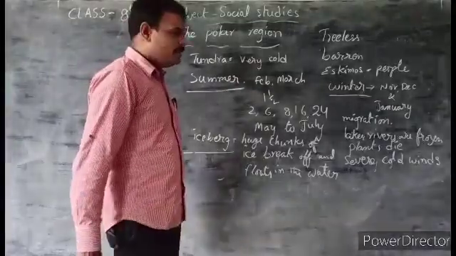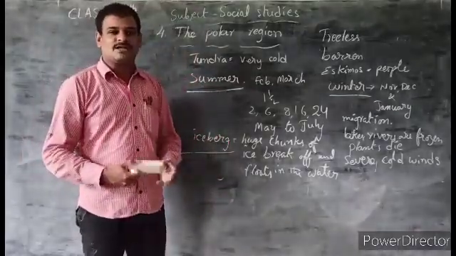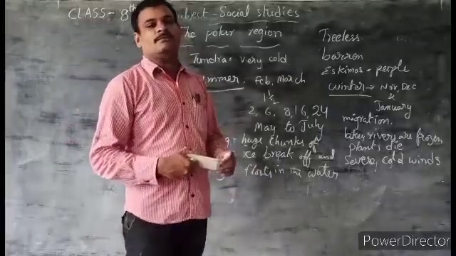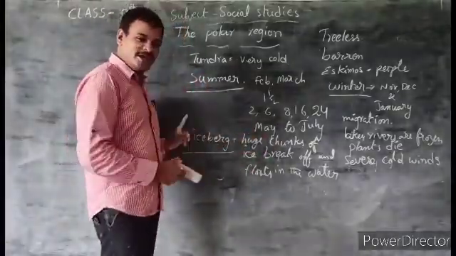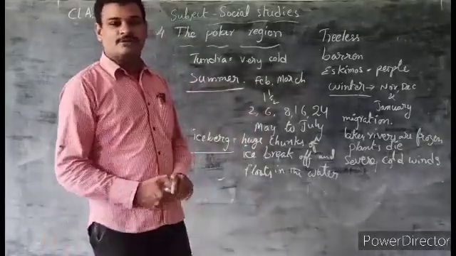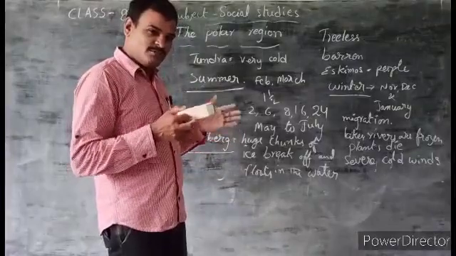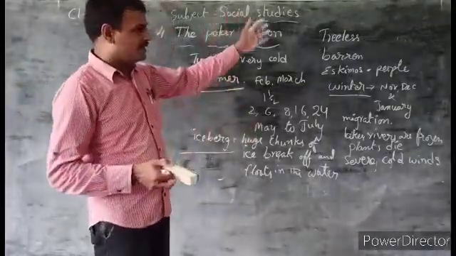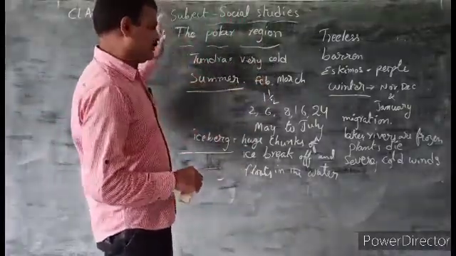And if you have seen the Titanic movie, the Titanic ship sank because of an iceberg only. It dashed against the iceberg and sank into the water. Some are small, some are very huge icebergs that can be seen in this region. This is the introduction part about the polar region.